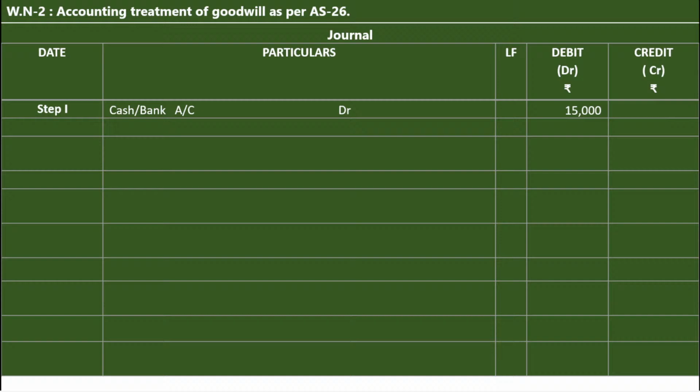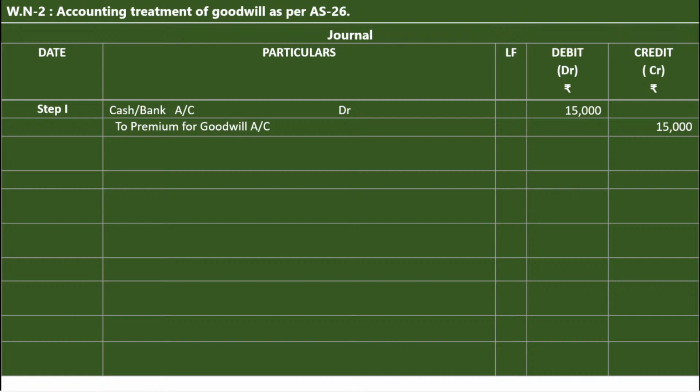Increase in the liability, credit. Or you can treat it as an income also. So cash/bank account debit to premium for goodwill account.